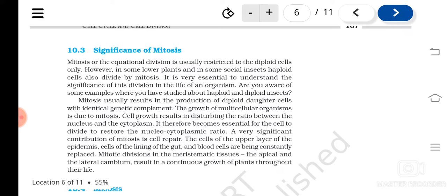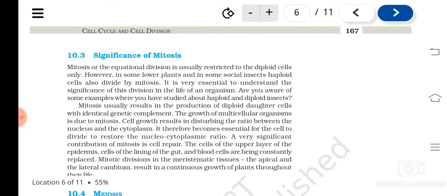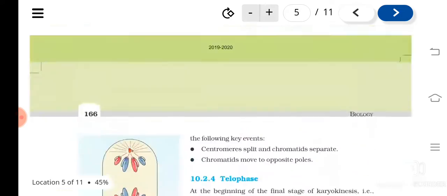So this all helps in repair. And in plants, meristematic cells retain the capacity to divide, so they help in the growth of the plant throughout its life. So is it clear about mitosis? What we have learned, do you remember?